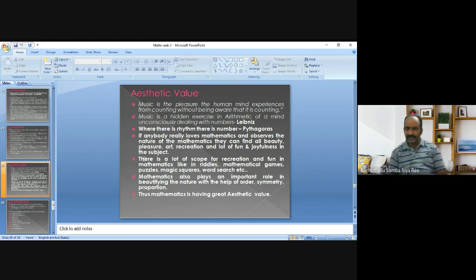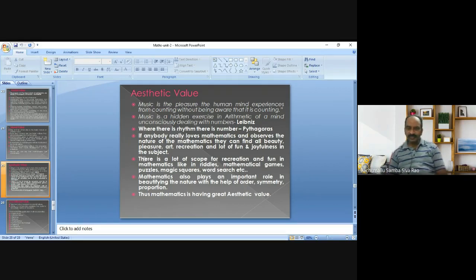If there is no order, no symmetry, and no proportion between the parts of a particular monument, a particular portrait, whatever it may be, then there is no beauty.